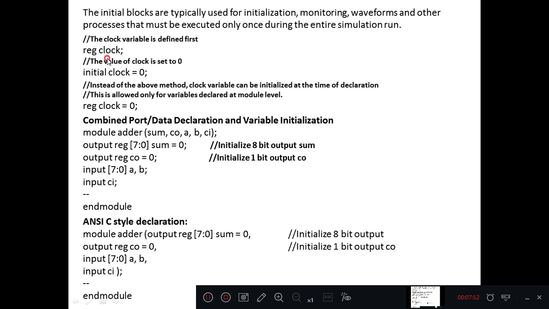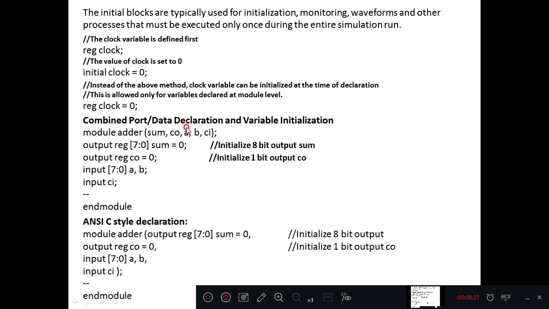So by these first two statements, you have defined clock as a register, a variable in Verilog, and you have initialized it with value clock equal to 0. These two can be combined together. We can write reg clock equal to 0. Then there is no need to write an initial statement to assign a value to clock. So this is equivalent to these two statements, declaration as well as assignment, done only once during simulation.